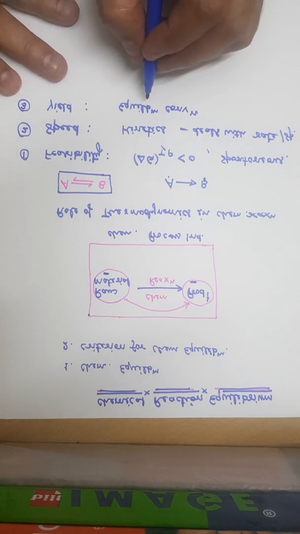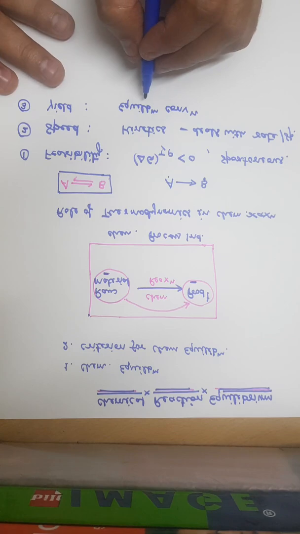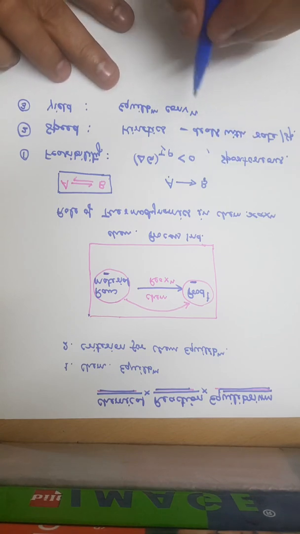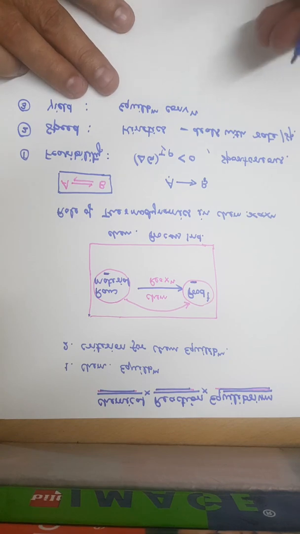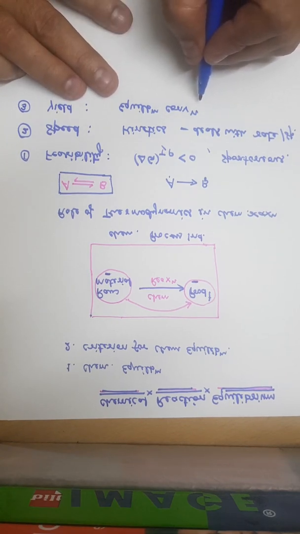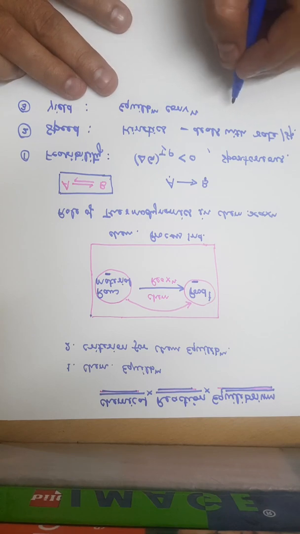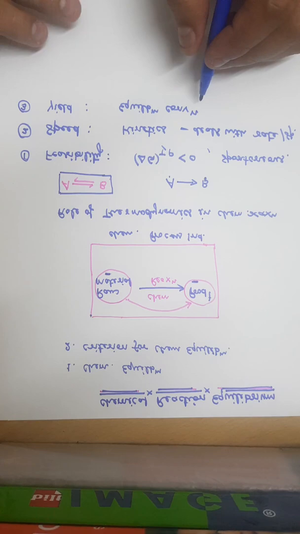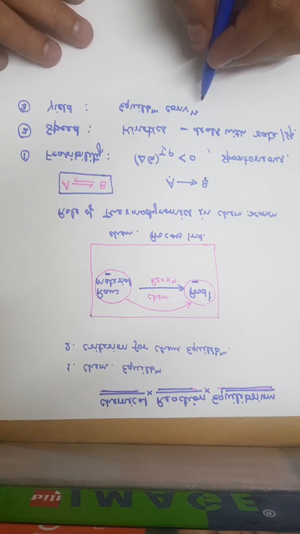What I mean to say is the reaction should be able to provide a significant conversion. The equilibrium conversion should be significant so that the overall process is economically feasible or viable.